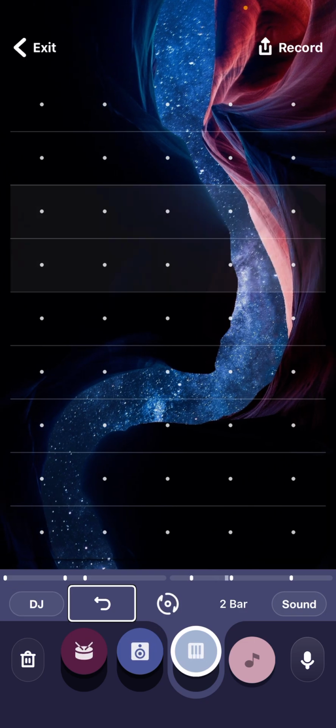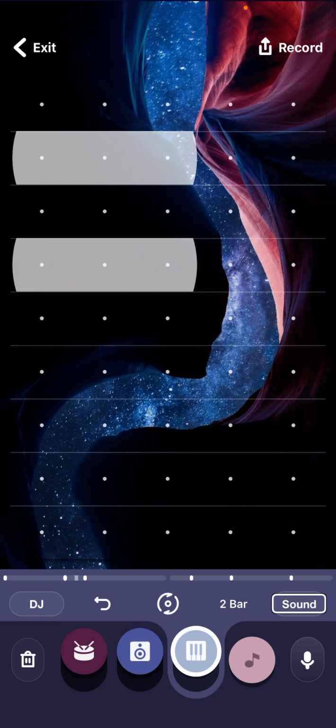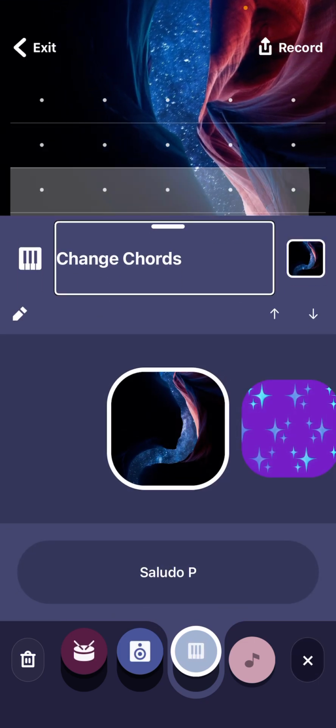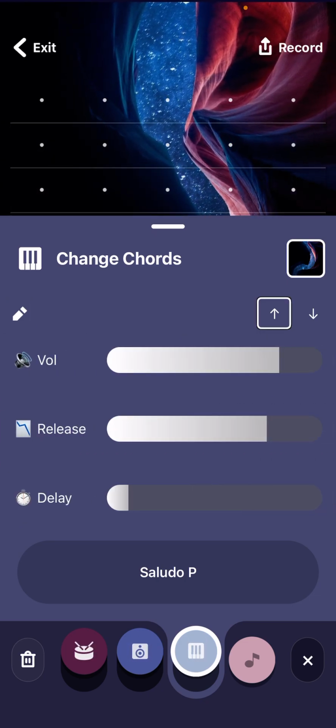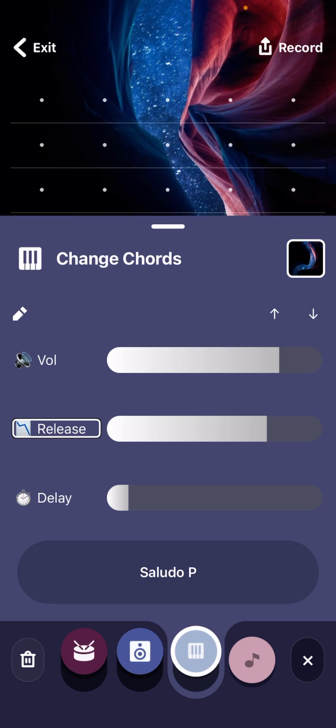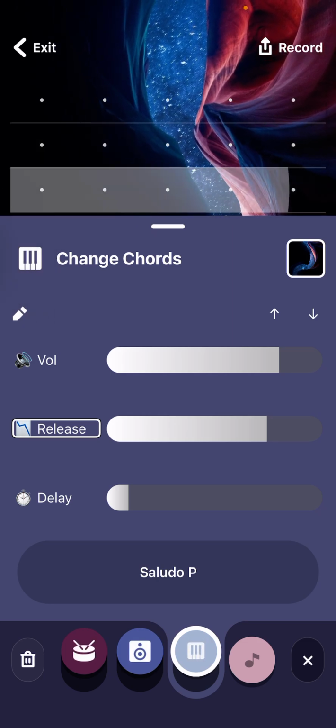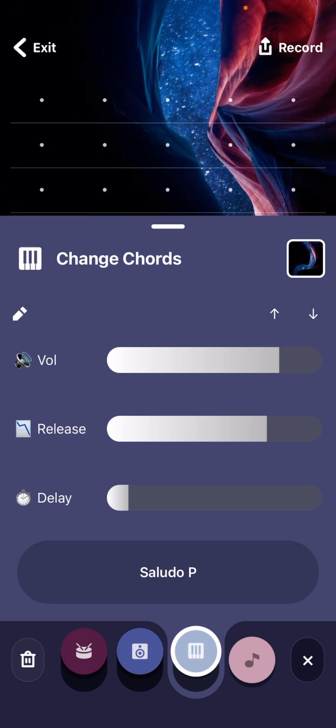Voiceover. So, like I said, you can edit instruments too. This goes for all. You see, when you click this in sound, you're gonna click this edit button. Speaker output. Release. I'm gonna just turn the release off.